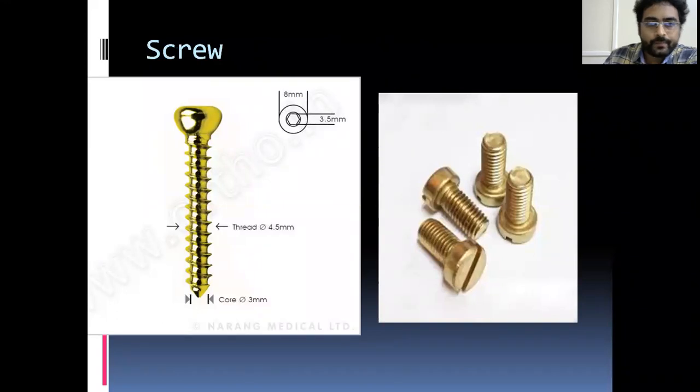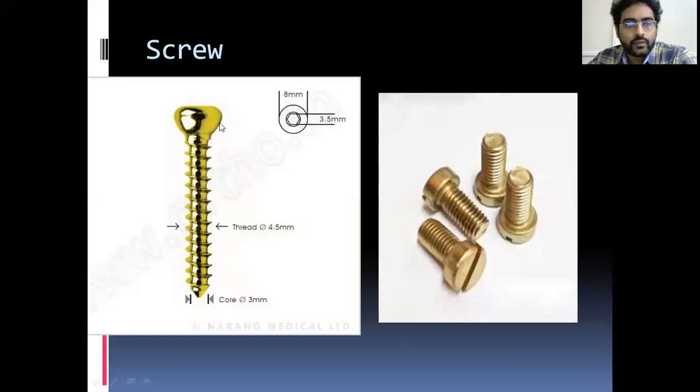free of infection. Then, coming to the basic implants: the screw. This is the basic implant used in orthopedics during implant fixation. You only require the basic features of the screw; you don't need the details. I will explain the basic mechanics. The screw has 5 parts. The first one is the head. The upper part is the head, and this is the shaft. These serrations around it are called the thread of the screw. This is the tip of the screw. These are the 5 basic parts, and this should be remembered for the screw.